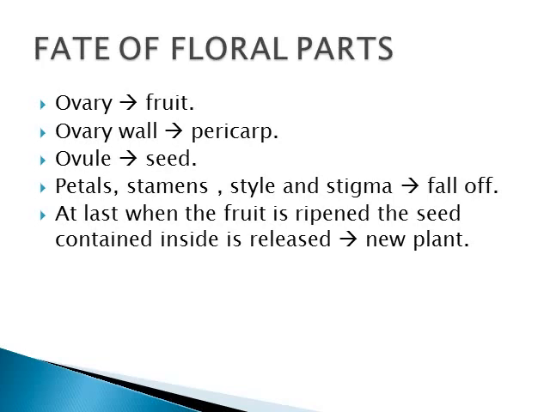The placenta changes to the stalk of the seed, the outer integument to testa and the inner integument to tegmen, forming the seed coat, and the secondary nucleus changes to endosperm. Egg cell and synergids form the embryo, and the antipodal cells get disorganized. So these are the changes that happen once the fertilization process is over. This is about the process of fertilization and the changes that occur in the floral parts of the flower once the fertilization is over.